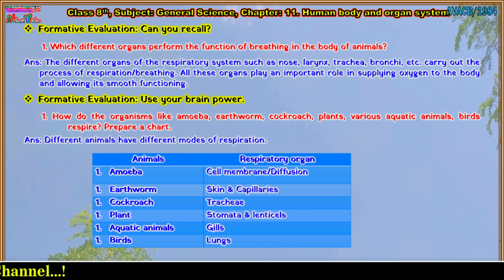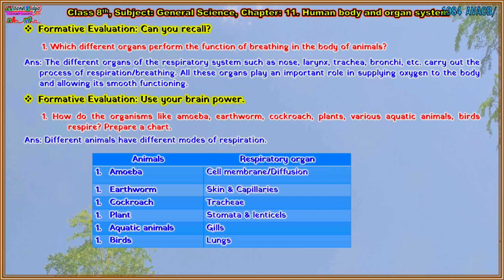Animal, earthworm, and its respiratory organ is skin and capillaries. Animal, cockroach, and its respiratory organ is tracheae. In plants, the respiratory organ is stomata and lenticels. Aquatic animals, the respiratory organ is gills. In birds, the respiratory organ is lungs.